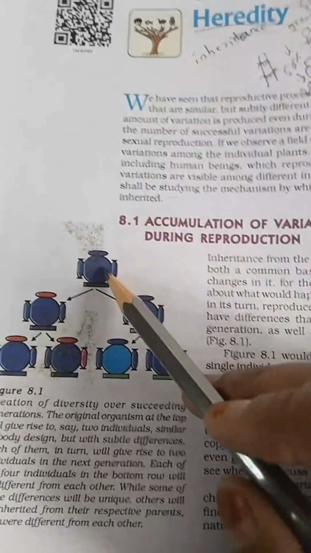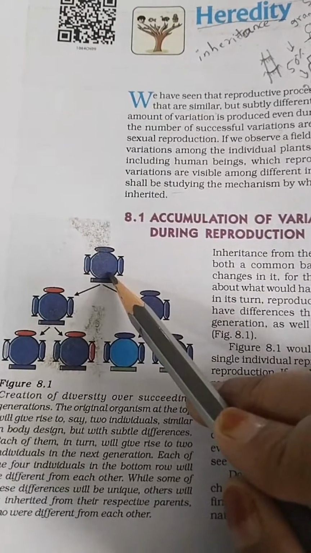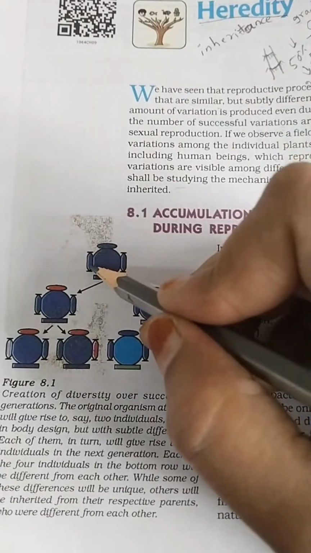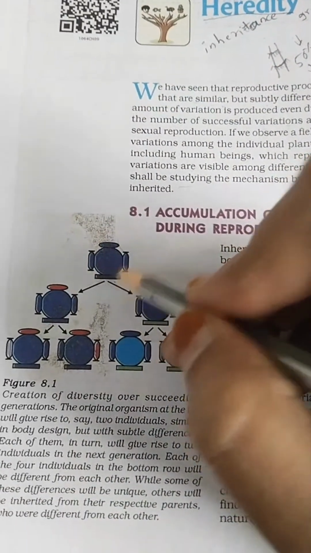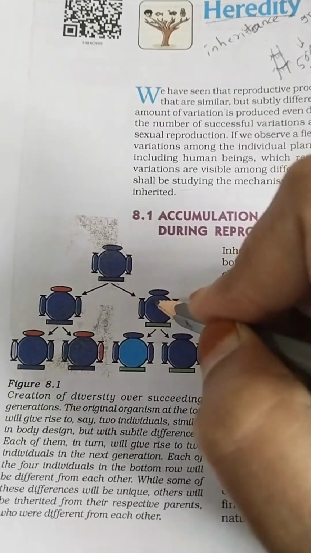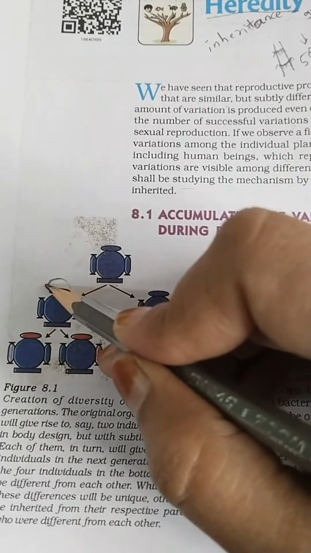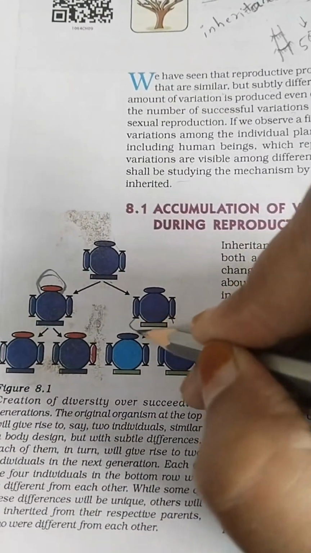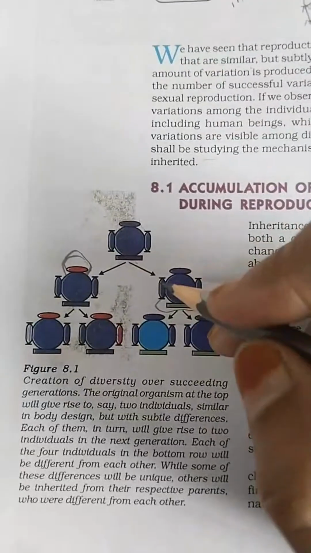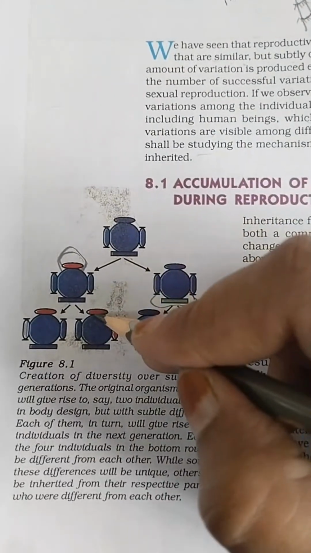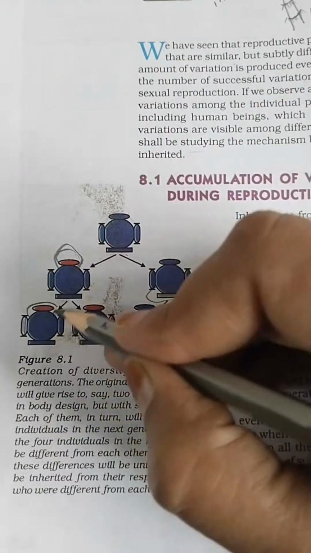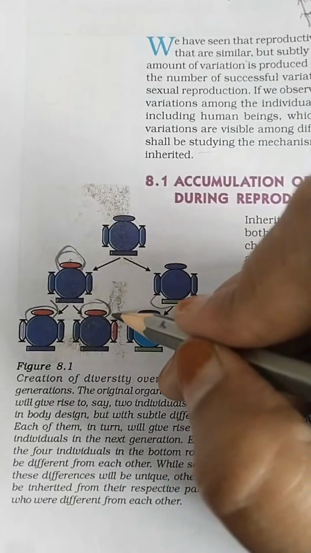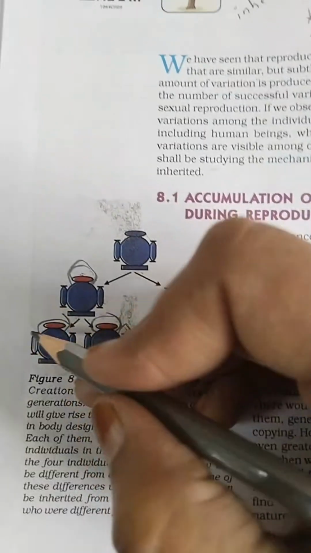Here is one of the ancestors, the grandparents. They have a completely navy blue color. When the next generation comes, we see slight variation here and here in their next generation. Whereas if we go to the third generation, this is from the second generation, this is from the second generation, and one more is added here, even it is two.